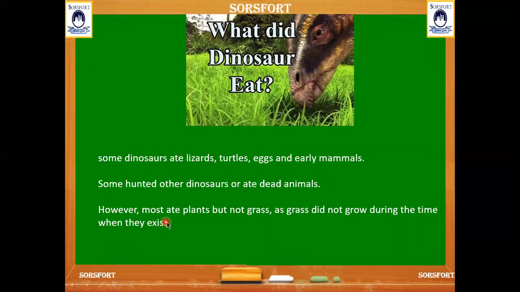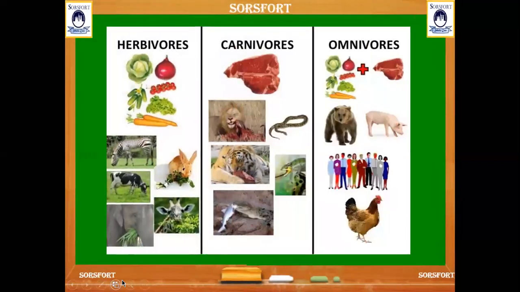Most of the time they were eating plants, but there was no grass at that time when they existed. And here is the division of herbivores, carnivores, and omnivores, and their foods with some examples you can learn here.